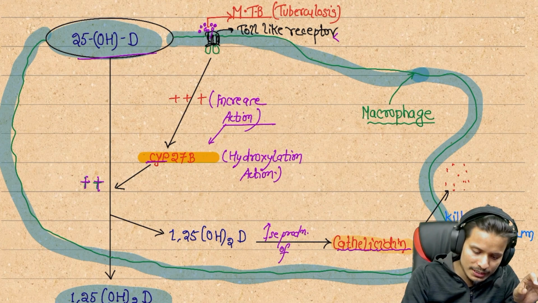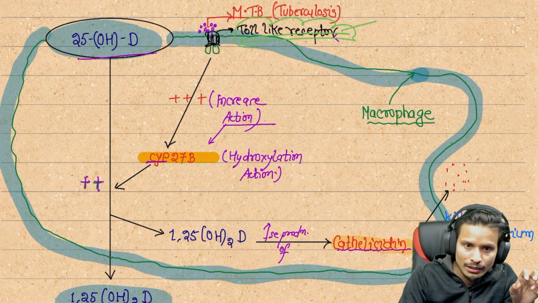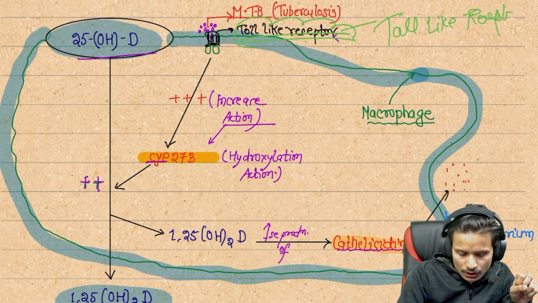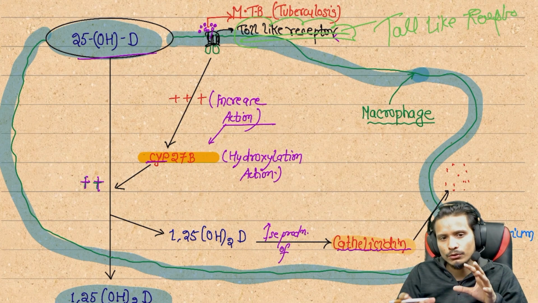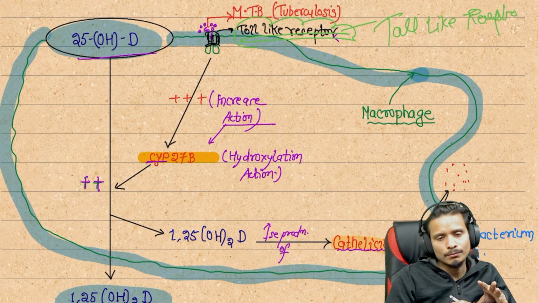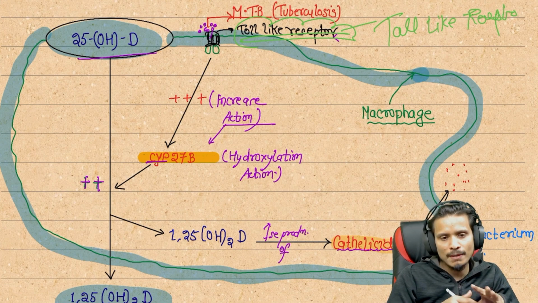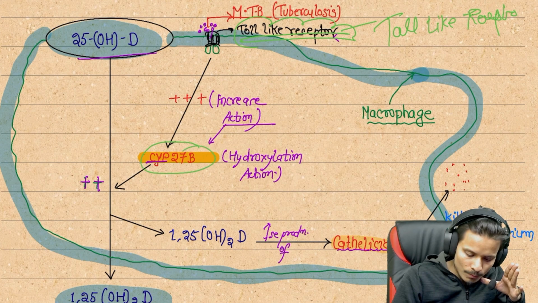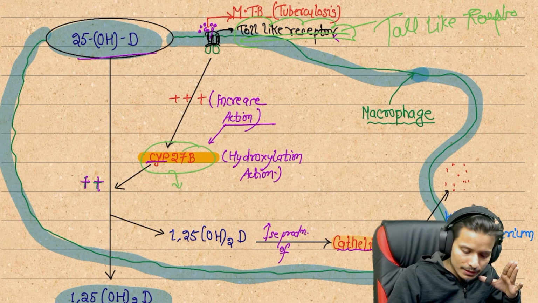On the macrophages, one special type of receptor is present, called the toll-like receptor. Through these receptors, when any pathogen enters the macrophage, the macrophage activates an enzyme, cytochrome P27B.